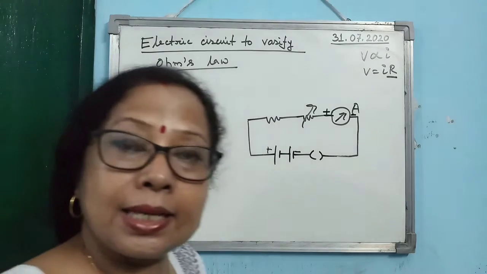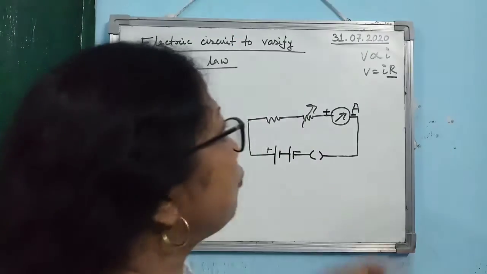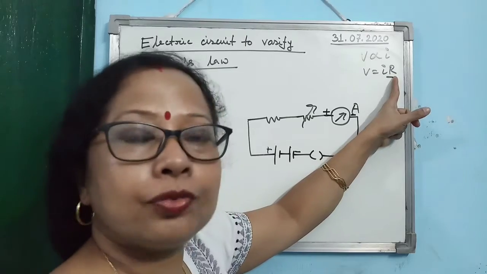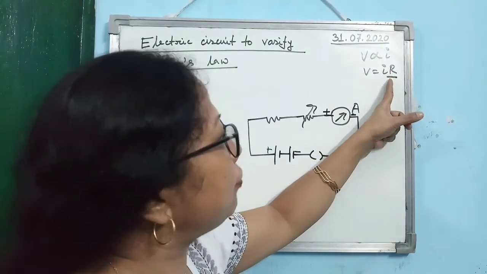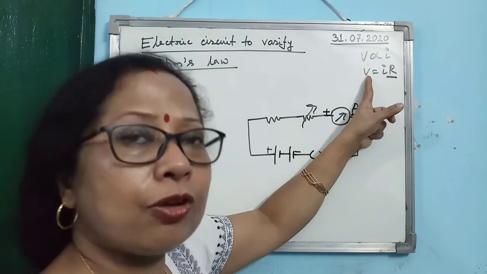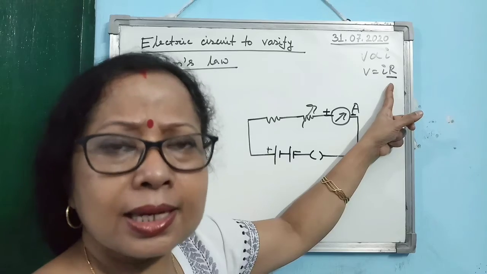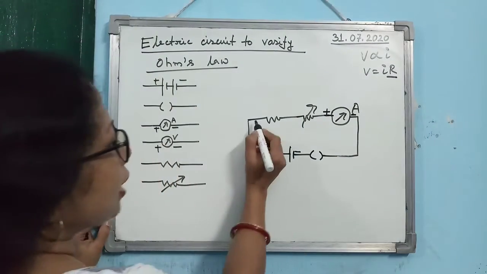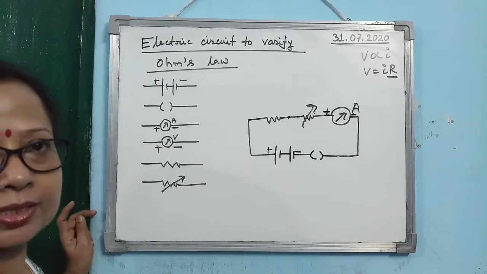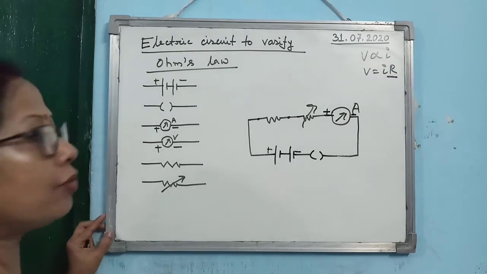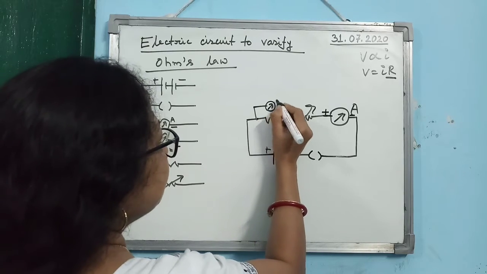Now the question is, where to connect the voltmeter? We want to find out the resistance of the constant resistance. So we have to find out the potential difference across the constant resistance, isn't it? So where is the constant resistance? These are the two points of the constant resistance. So where must you connect the voltmeter? You must connect the voltmeter here.